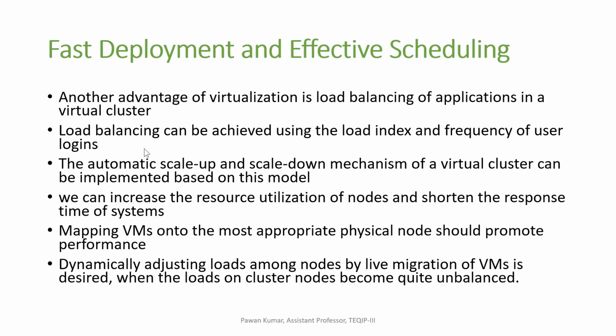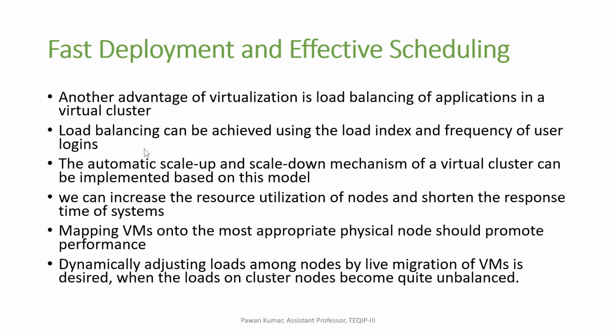Load balancing can be achieved using a load index and the frequency of user login. The automatic scale up and scale down mechanism of a virtual cluster can be implemented based on this model. That means automatic scaling will be up or down. We can increase resource utilization of the node and shorten the response time of the system. Mapping VMs onto the most appropriate physical node should promote performance.